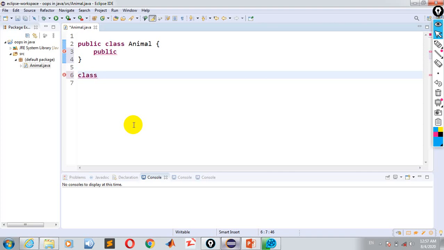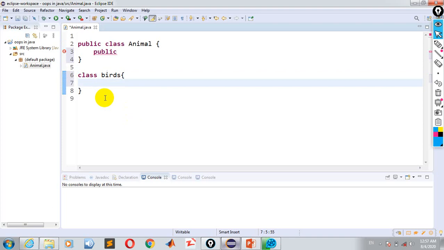For example, here we create another class, class Birds. So this is also a class. And right here there is no need to create another main method. I am creating a main method in this Animal class. You can also create it in the other class, but there must be only one main method in your package.